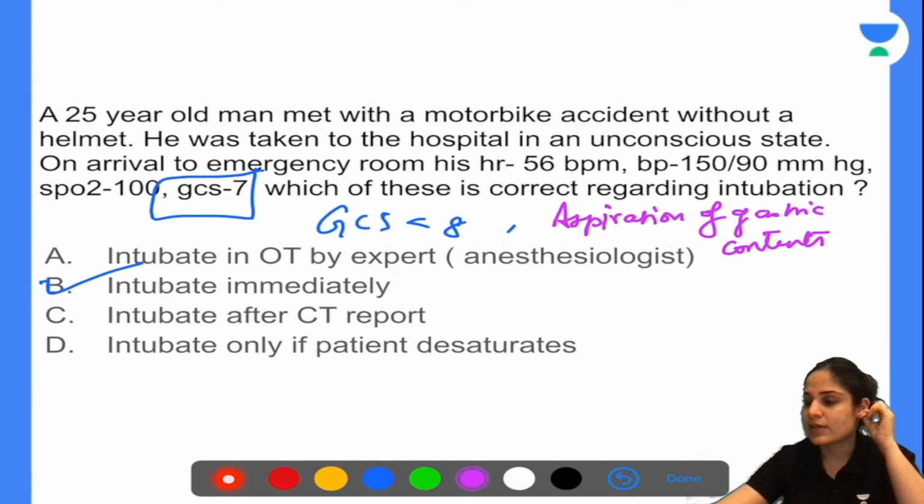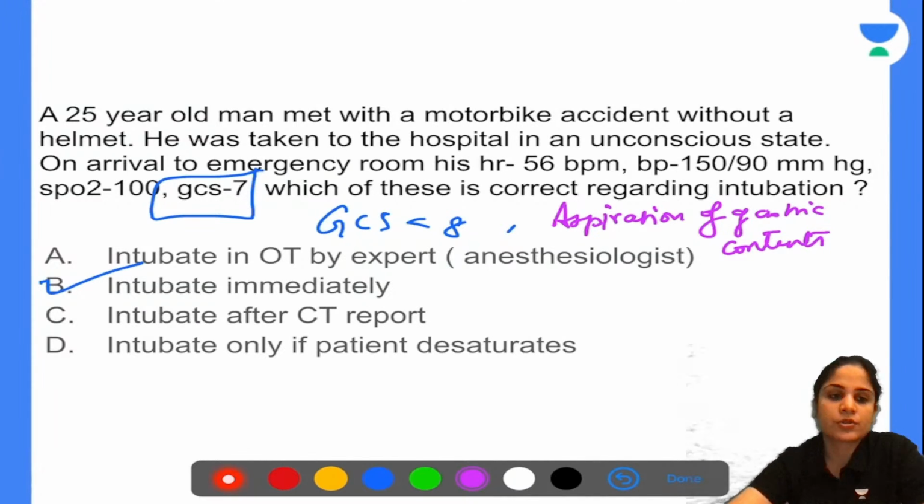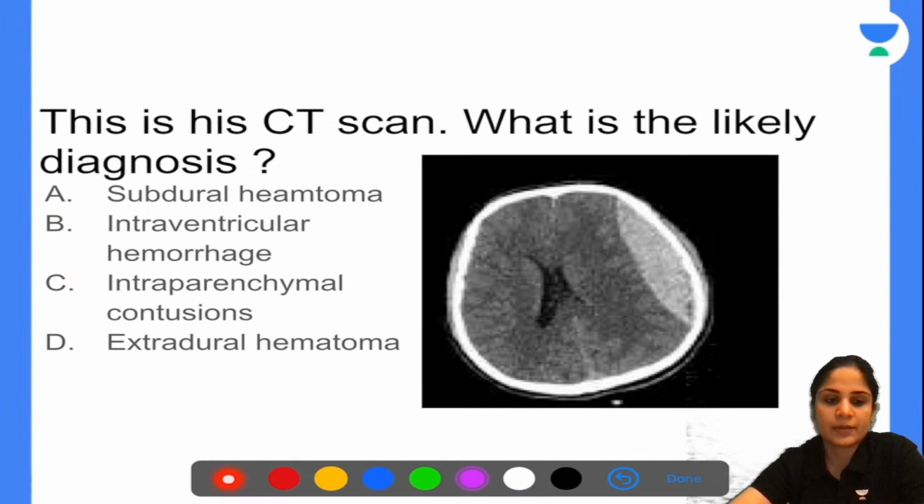This is the CT scan of this patient whom you have intubated. What is the likely diagnosis in this case? Subdural hematoma, intraventricular hemorrhage, intraparenchymal contusions, or extradural hematoma?